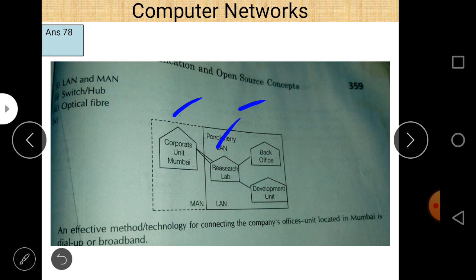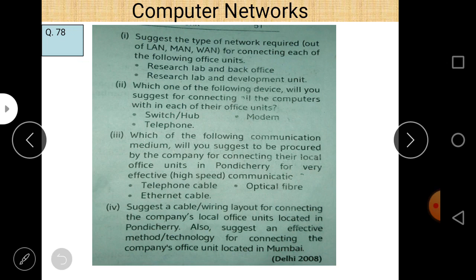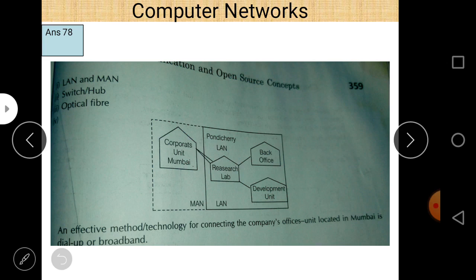So LAN connects all the buildings within the same city, where the distance is around 10 kilometers or a bit more, so we can easily use LAN here. And to connect two cities, Pondicherry and Mumbai, we can use MAN here. Next: which of the following devices will you suggest for connecting all the computers with each of the office units: switch, hub, modem, and telephone?